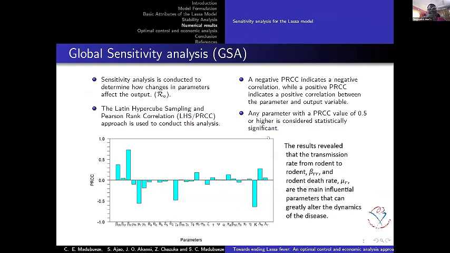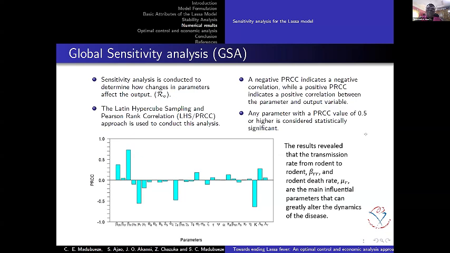So the global sensitivity analysis of the model is carried out for the reproduction number in order to find out the parameter that drives the spread of the virus in the environment. This is solved using a Latin hypercube sampling method and partial rank correlation. We carry out a simulation for 1,000 runs in order to identify which of these parameters contribute to the spread of this virus.